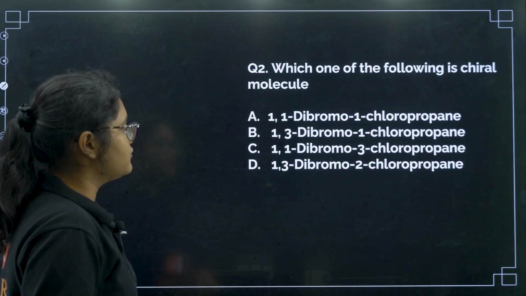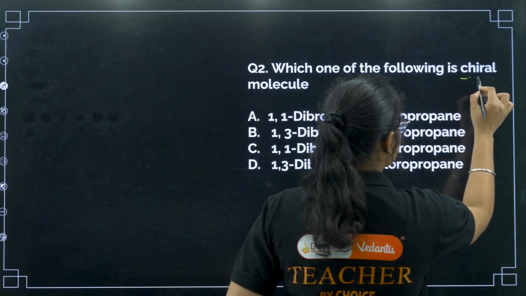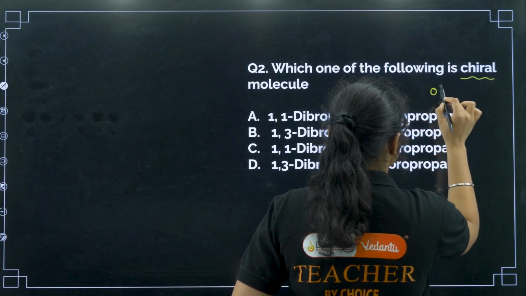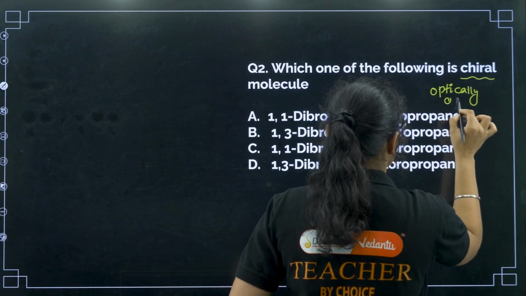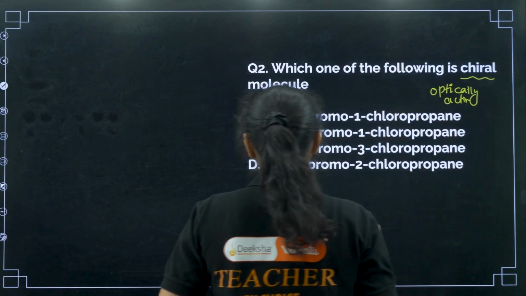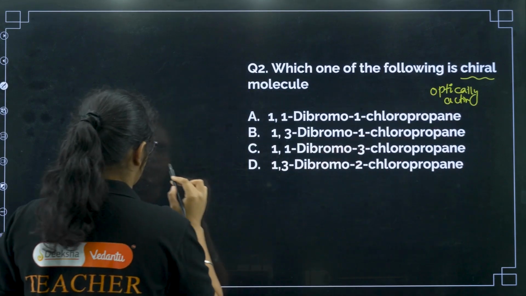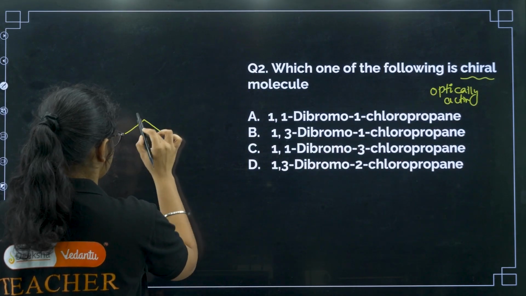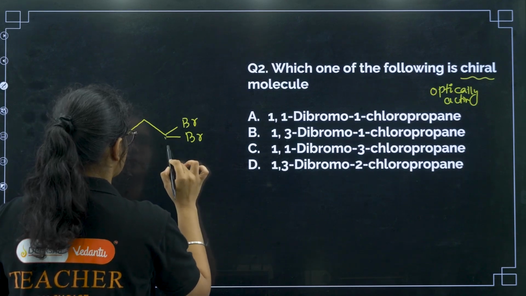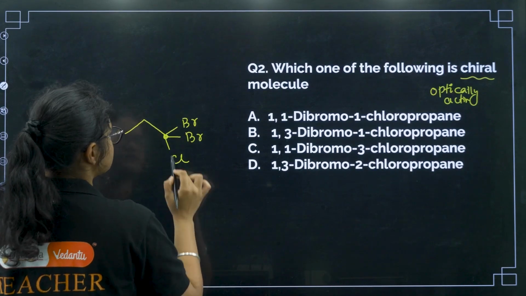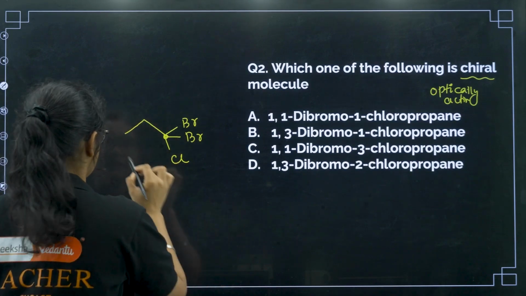Okay, next, which one of the following is a chiral molecule? Chiral molecule means you need to think, it is asking which of the following compounds is optically active. Okay, that is the question. Let us draw the first one. 1,1-dibromo 1-chloropropane. So you have propane means 3 carbons, and you have bromine, bromine and chlorine, right? So you can see on the first carbon 1,1-dibromo 1-chloropropane. This is option number A given to you.